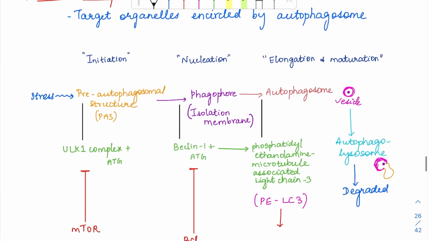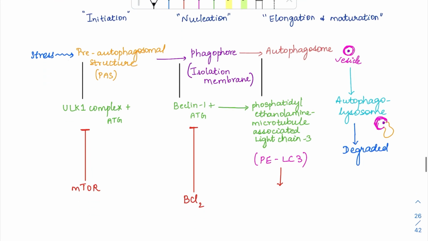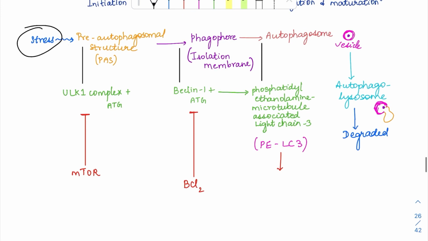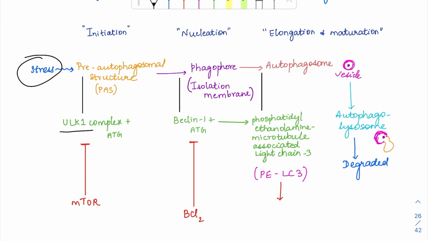It involves 3 steps. First is the initiation phase. Next will be the nucleation phase, wherein the membrane is going to start forming. Then elongation and maturation, so that this membrane formation is complete around the target organelle. So there was a stress like malnutrition, which is going to initiate the formation of the pre-autophagosomal structure. This is the initiation phase. So the pre-autophagosomal structure, the PAS structure, is going to be formed. This is supported by a complex called the ULK1 complex. The ULK1 complex will associate with autophagy genes, ATG, and then it will form this pre-autophagosomal structure.